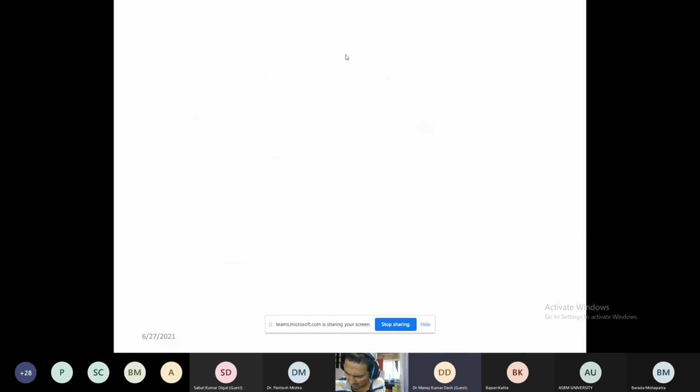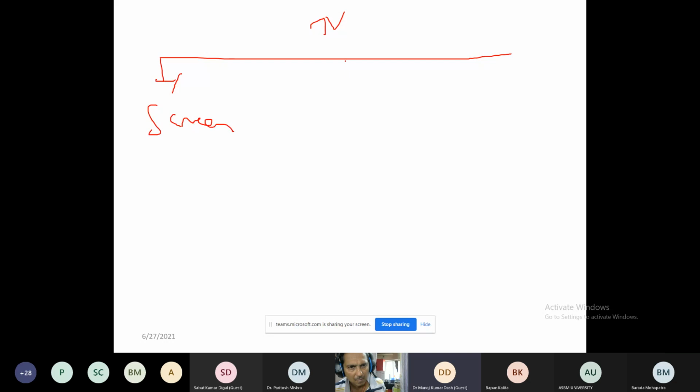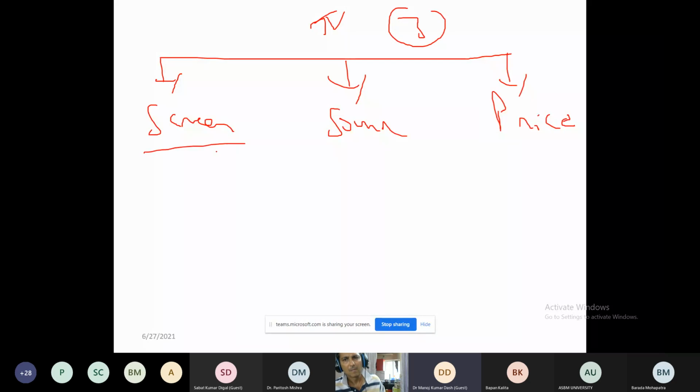So suppose, let's start with one example. I want to purchase one television. For a TV set, there are three parameters. One is the screen. Second one is the sound. And third one is the price. So let's say you have taken these three attributes. That one television company offers a screen with three options. One is called flat screen, another is called semi-flat, and no flat. If you have any question, you can ask me in between, okay?